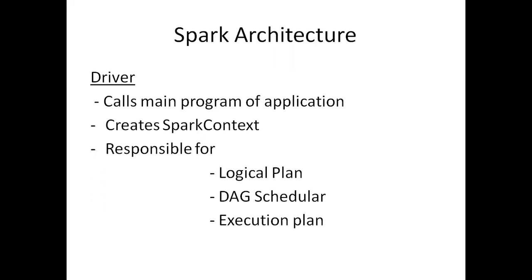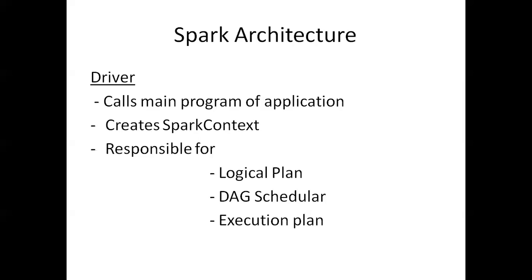The first is the driver. Driver calls the main program of the application, and it creates the Spark context. The main program, in the case of Scala, we use the Scala object, and in the case of Python, we call the main programs, where we write the logic. And then in turn it creates the Spark context. The Spark context helps us to read the properties of the Spark environment and to access and process in the Spark environment. So Spark context is a kind of gateway to get into the Spark environment for our program.